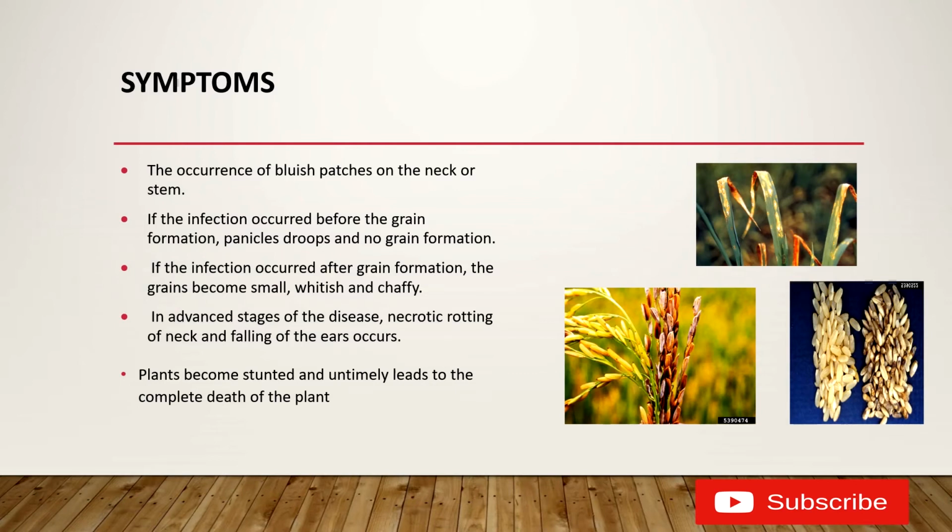So you can see in the pictures the several symptoms. As I told you, the blast disease of paddy is a foliage disease. In this picture you can see the leaves having central white parts, demarcated by brown or reddish borders. When it affects the inflorescence, you can see that the inflorescence becomes diseased. And if the disease occurs on the mature inflorescence, the grains formed are chaffy grains. Okay, or the diseased grains you can see in these pictures.